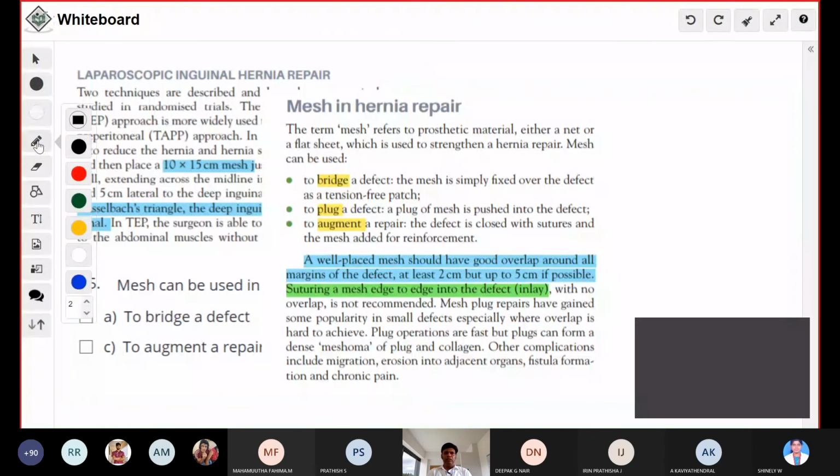A well-placed mesh should overlap all around the margins of the defect at least 2 centimeter, so minimum 2 centimeter, maximum 5 centimeter possible. And this is the question we just discussed, that is, suturing a mesh edge to edge is called inlay repair. Okay, we'll go to the next question. Last few questions are there.